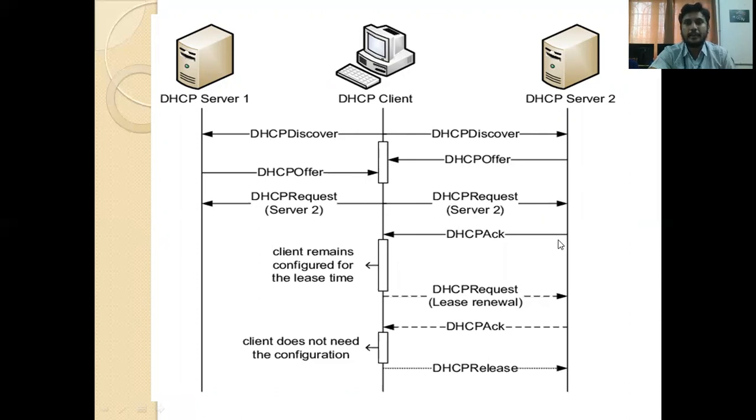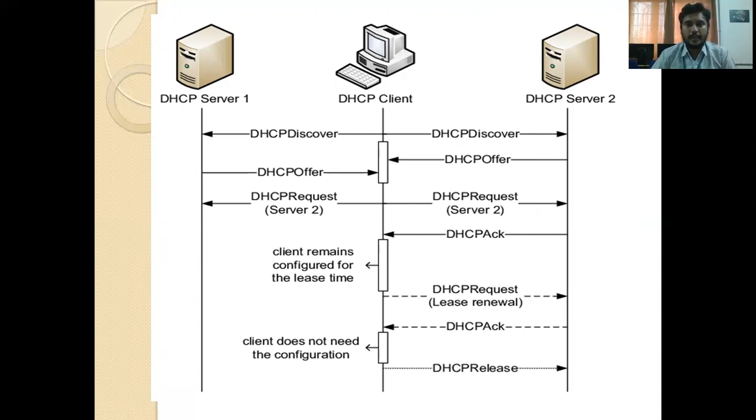But the DHCP acknowledgement comes from server number 2, so it connects with server number 2, and communication is done between the DHCP client and DHCP server 2. If the DHCP client wants to continue with DHCP server 2, it sends a DHCP renewal request. Otherwise, if it doesn't need to communicate with the DHCP server, it sends a DHCP release request.